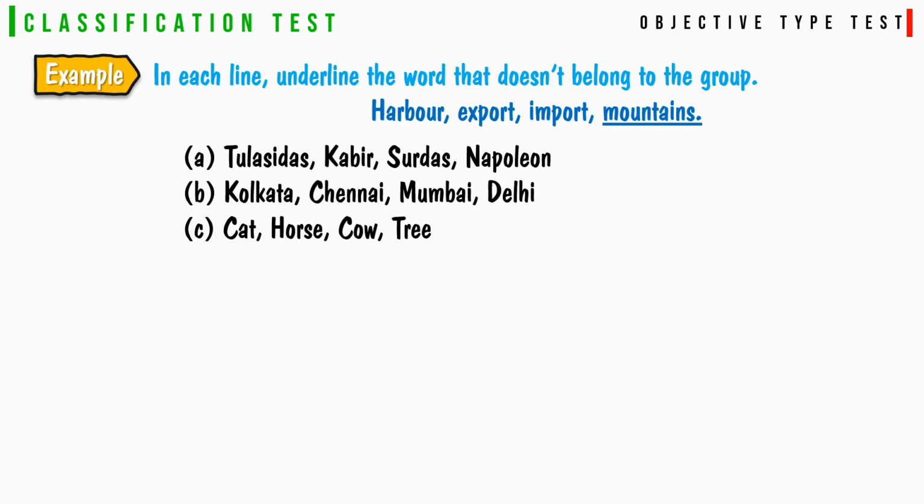Classification test. Example, in each line underline the word that does not belong to the group. Harbor, export, import, mountains. Here mountain is not related to harbor, export or import. Similarly, underline the word that does not belong to the group A, B or C.